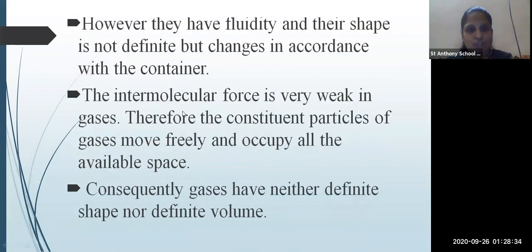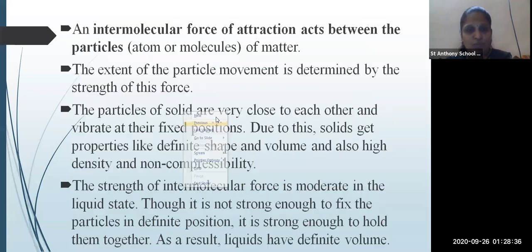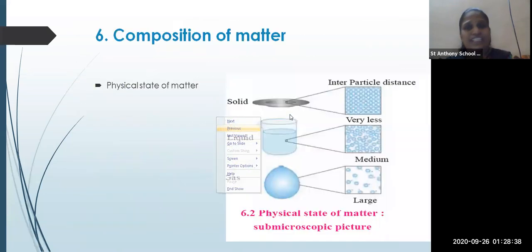Once again I will show you the slide. Here you can see the particles are very closely related to each other. The molecules have a lot of strength, they are holding each other, and the force created by them creates strength between them.